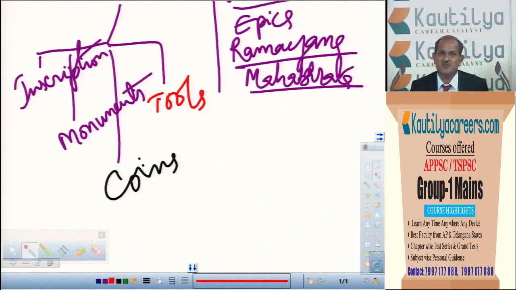Then the lifestyle, what type of cloth they used, what type of pottery they used, what type of metals they used. These are all things that we can know by seeing the tools.